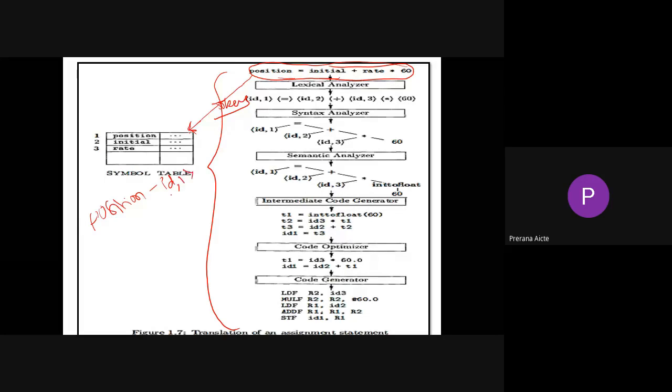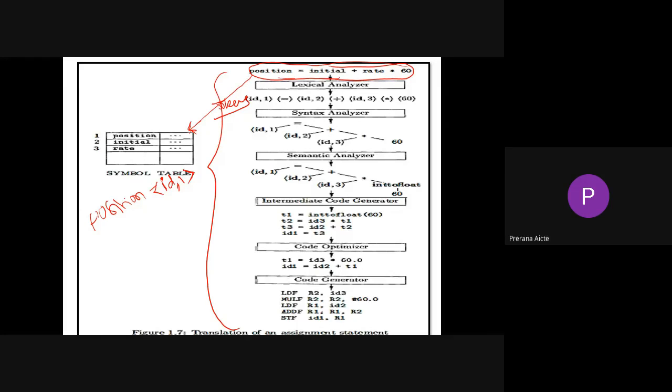That's why it will be represented like this: id comma 1. That is the first identifier available in this particular statement. And the operator will be stored inside your operator part.